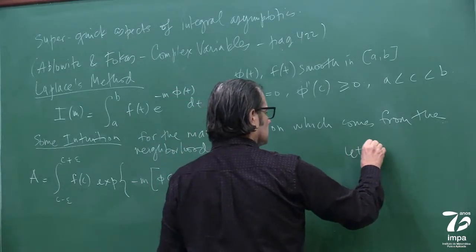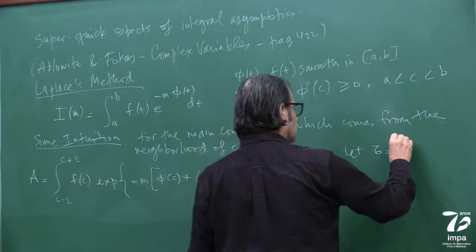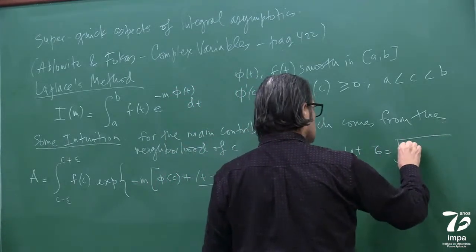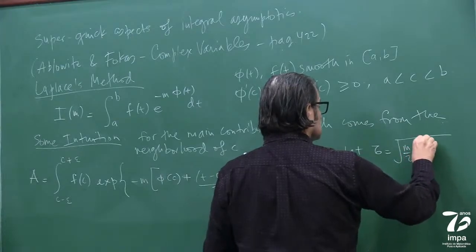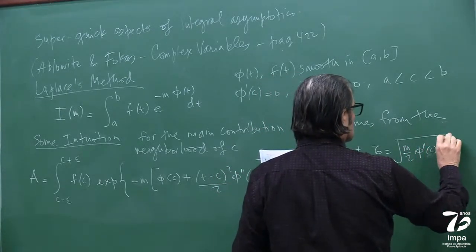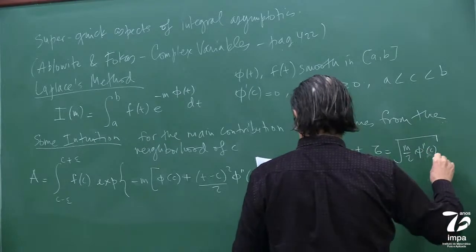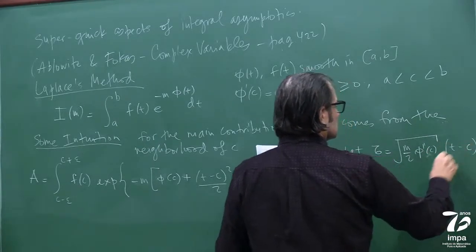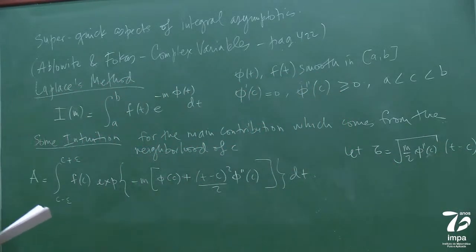Let tau, this auxiliary variable, be a new variable, just to try to simplify the way the integral looks. So if I get this variable here, do I have it right? Yes. I can then write A in a form that's going to start looking like this guy.